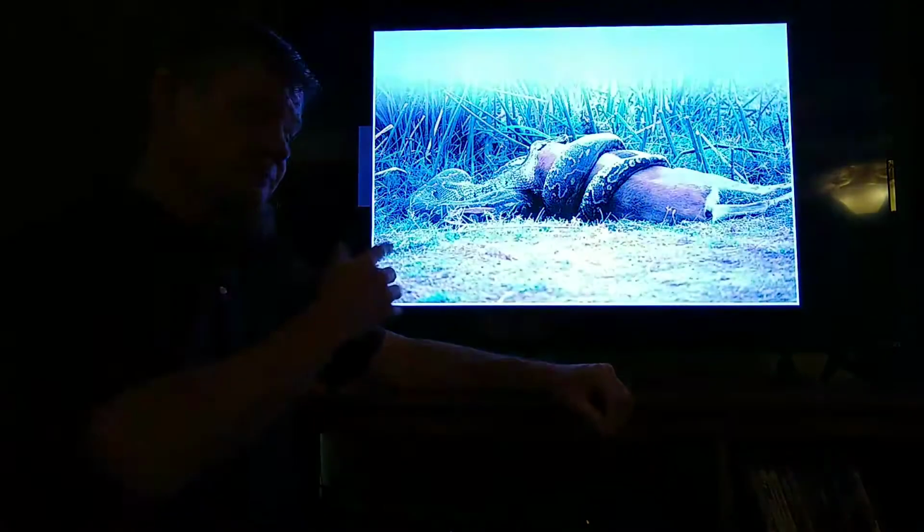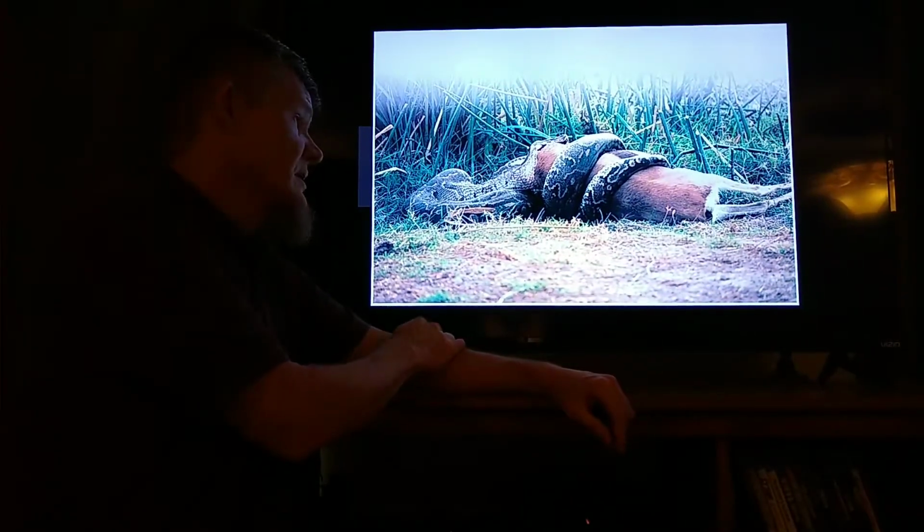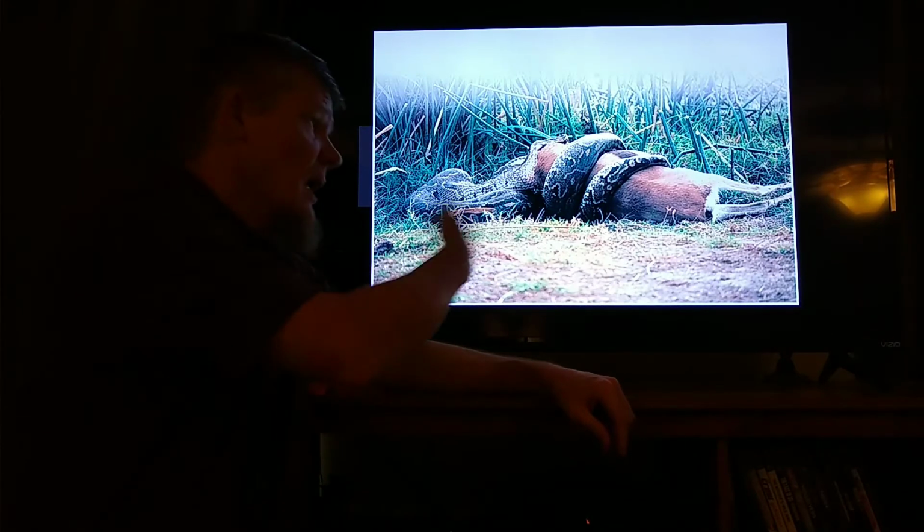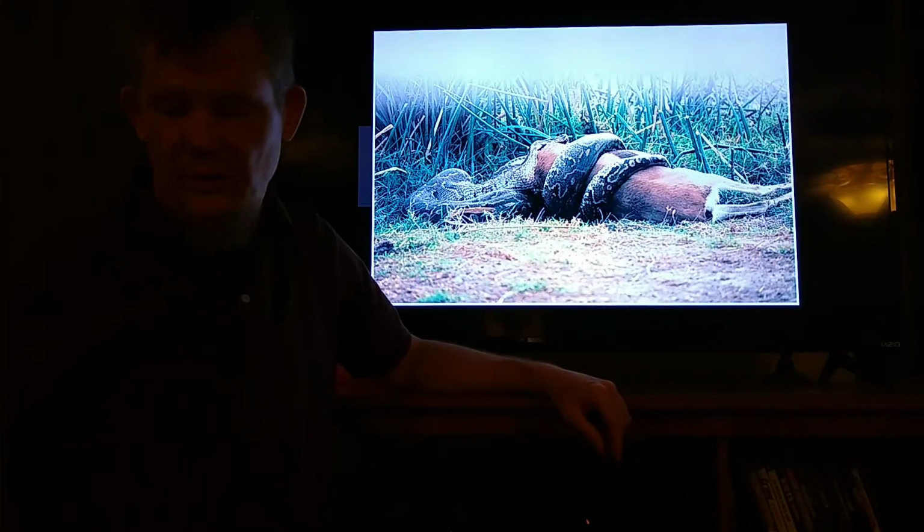Here we see an example of a heterotroph. This is a giant python eating a deer. Heterotroph. You have to eat other organisms.